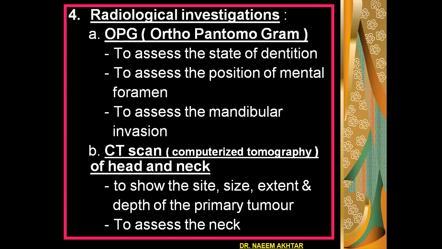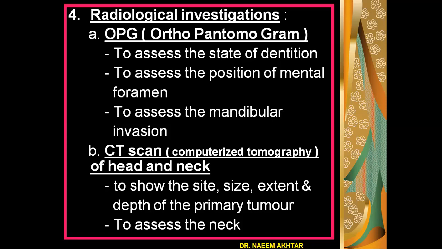Then radiological investigations, they are very, very important in the form of OPG, that is the orthopantomogram. This OPG is done to assess the state of dentition, to assess the position of the mental foramen, to assess the mandibular invasion. Then CT scan of the head and neck to show the site, size, extent, and depth of the primary tumor.